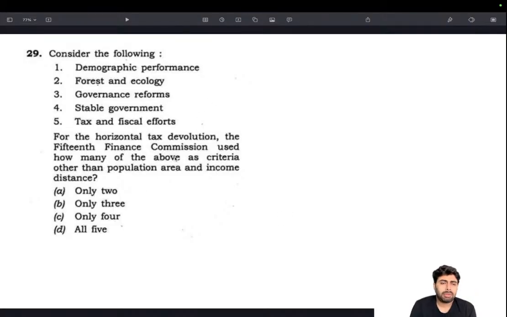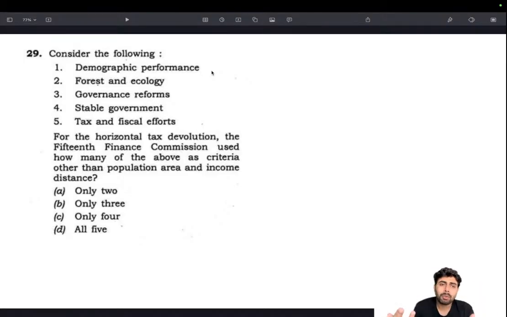Here this is very factual, but if you have heard anything about the finance commission, you could arrive at an answer, because recently there has been a push for accounting for demographic performance. The states who do very well in terms of population control are at a disadvantage, because population is a criterion in the terms of reference, and those having good population control strategies are at a disadvantage because of their lower population numbers.